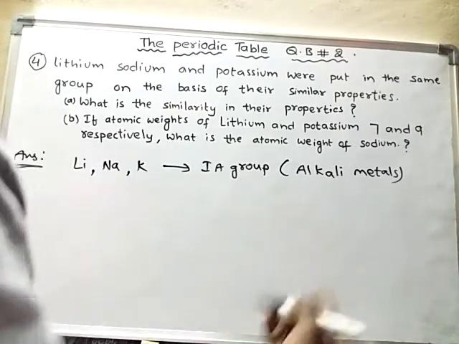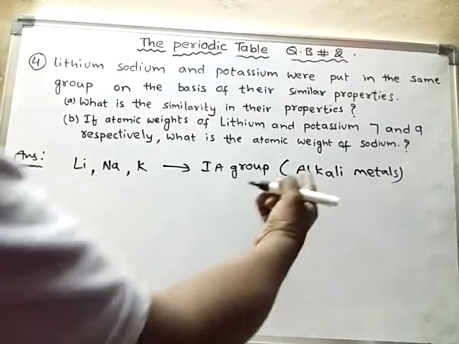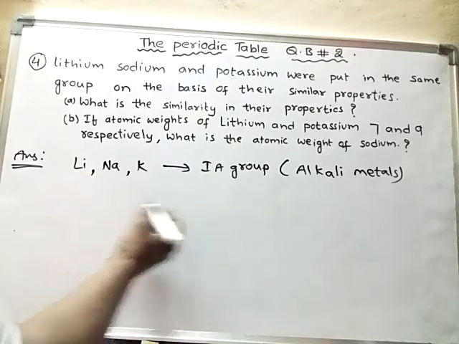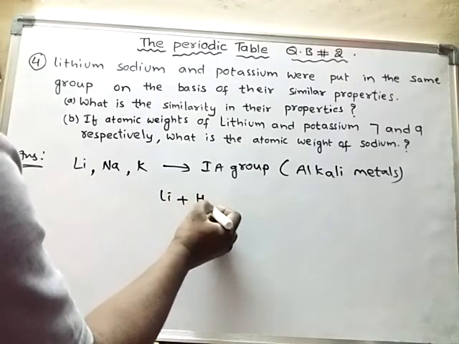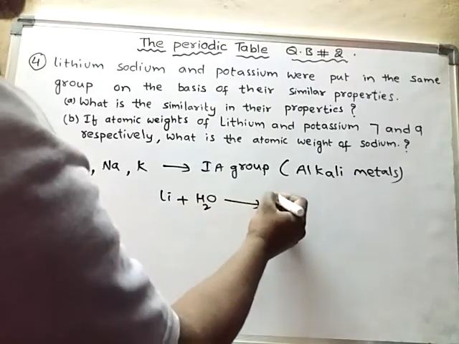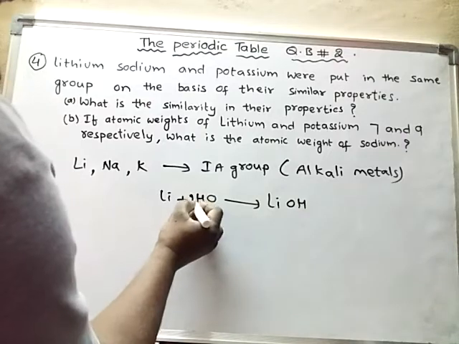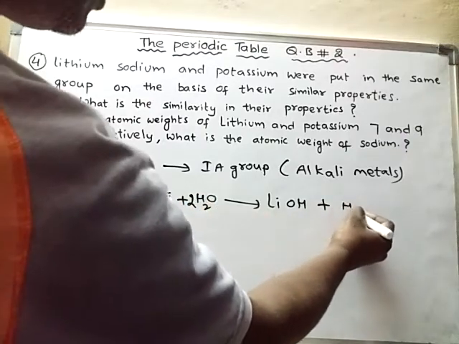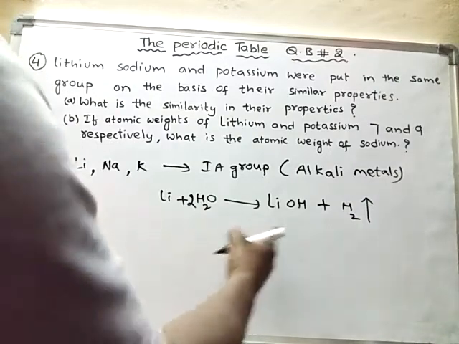When they react with water, they form alkali. So for example, lithium, when it reacts with water, forms alkali, lithium hydroxide, and hydrogen gas is liberated.